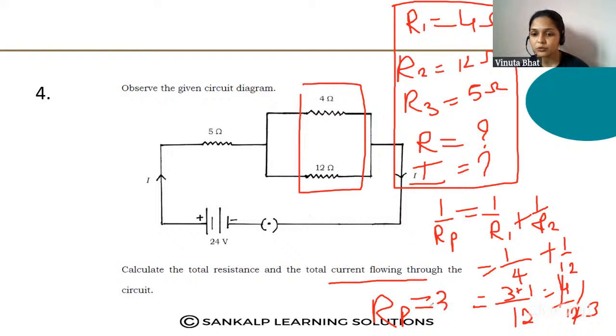Rp is equal to 3 ohm. So when these two resistors are connected in parallel, their total resistance is 3 ohm.